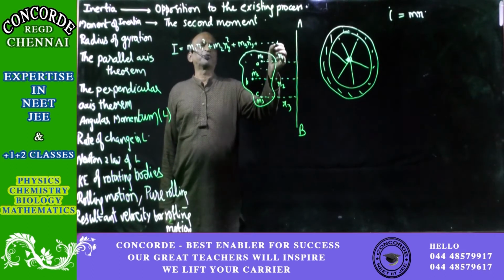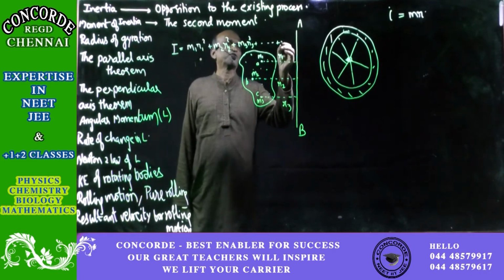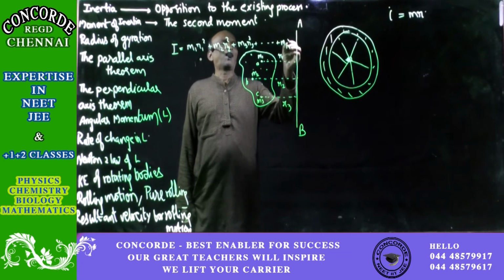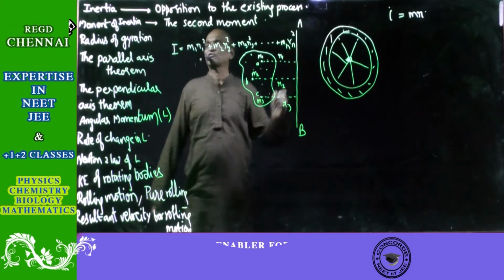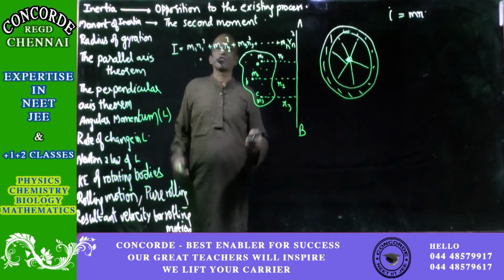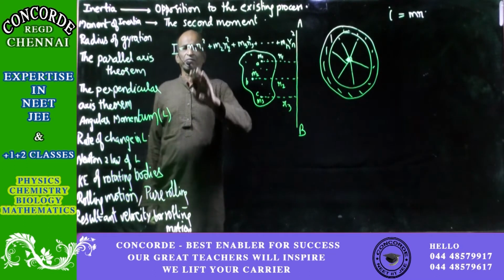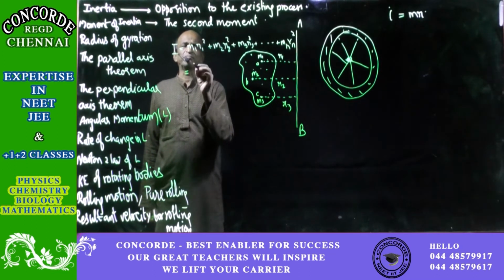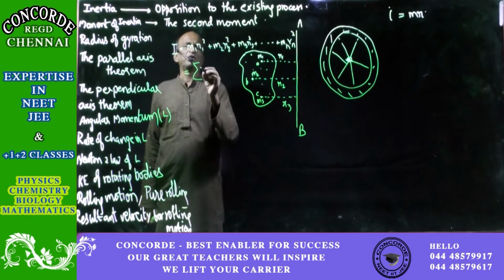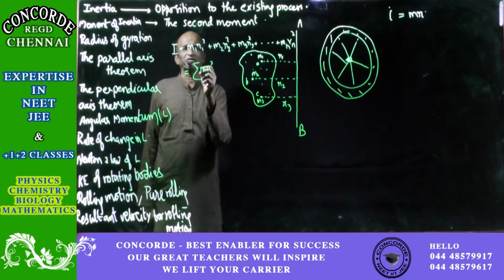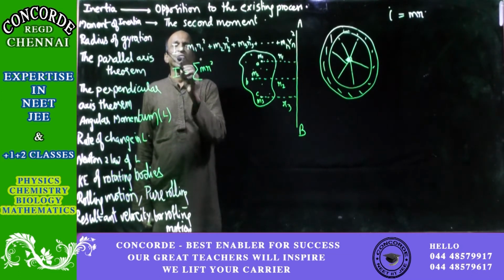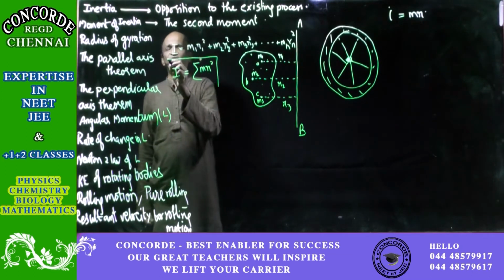It goes up to the last particle, so it will be mn rn square. The sum of all this in mathematics is given the symbol summation of mass into radius square for all particles. That will be the value for the moment of inertia.